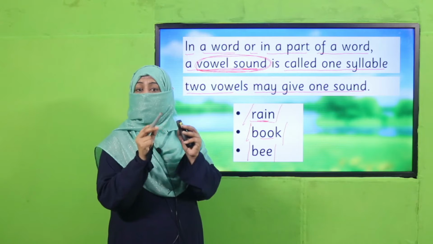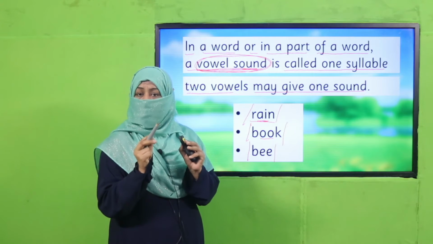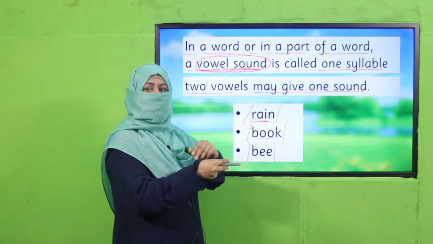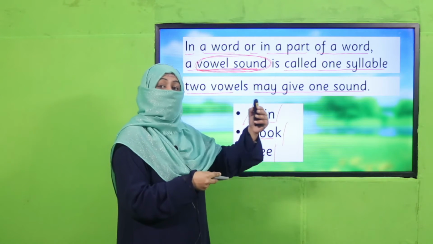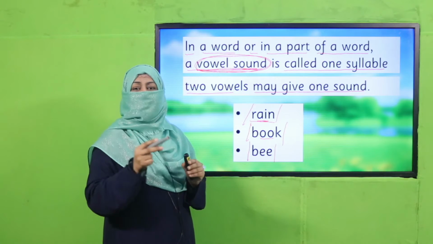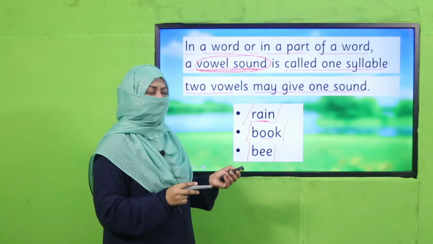Whenever we find one vowel sound in one word, it's one syllable. And if there is another, that's second syllable. If there is another, that's third. And if there is still another, that's fourth syllable. This is how we demarcate the words for their syllables, right?